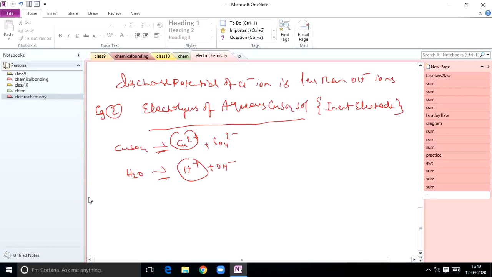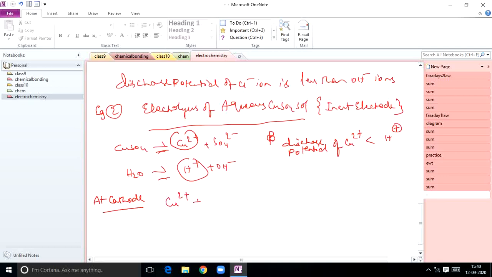Which one at the cathode? Out of Cu2+ and H+, at the electrode here reduction takes place. The discharge potential of Cu2+ is less than H+. Remember that point. So that's why copper will deposit.